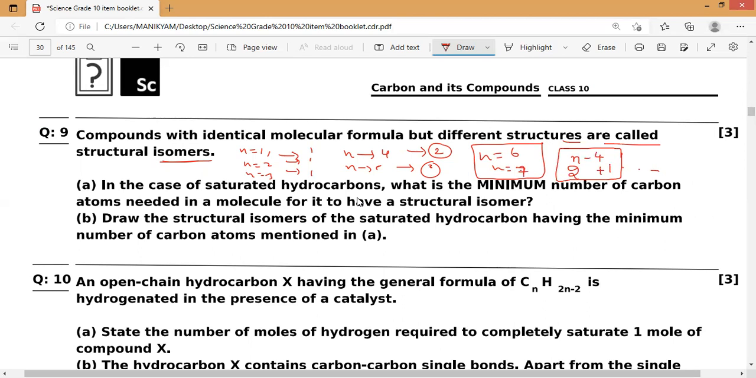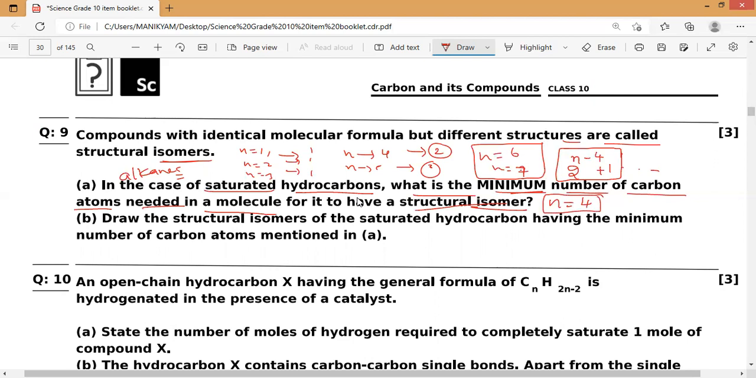Now in the case of saturated hydrocarbons, what is the minimum number of carbon atoms needed in a molecule? Saturated means alkanes. To have structural isomers, means more than one isomer is possible. If you notice here, n is equals to 1 gives 1, 2 gives 1, 3 gives 1, 4 gives 2. So for a molecule to have a structural isomer at minimum, it must be n is equals to 4. That is what it is.